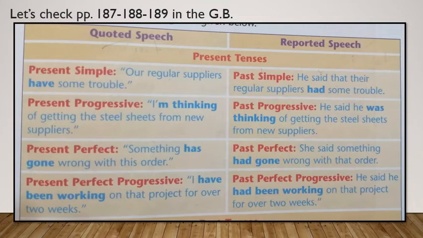Present perfect, past perfect. If you notice here we have has gone, it becomes had gone. Present perfect progressive, which is have been working, it becomes past perfect progressive, had been working. You can go over them by yourselves through the next 2 pages as well.